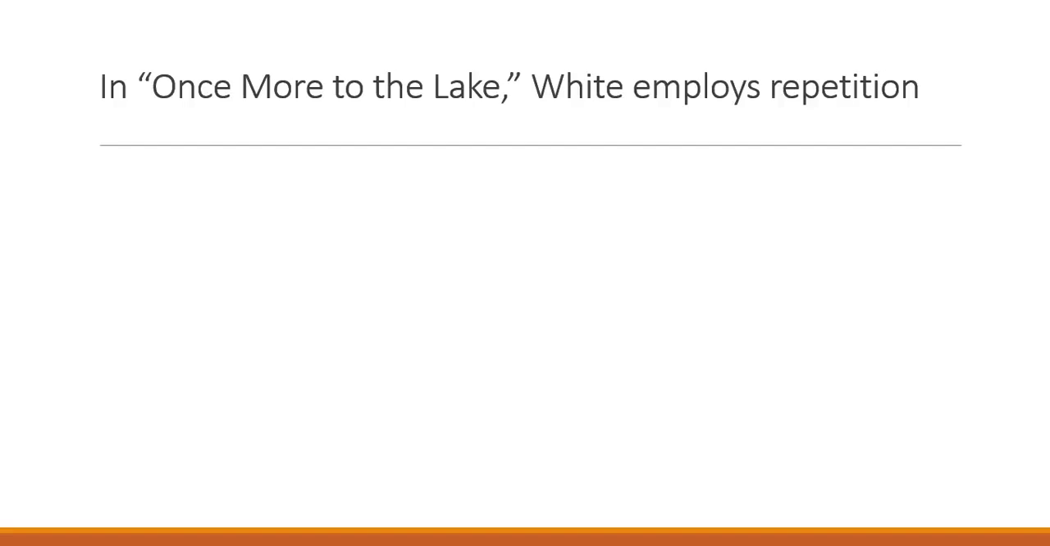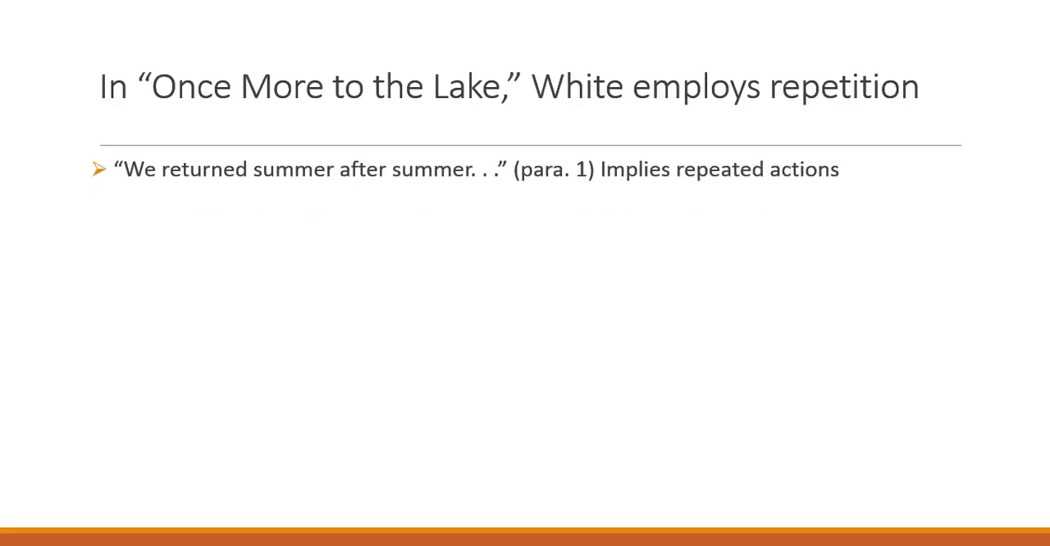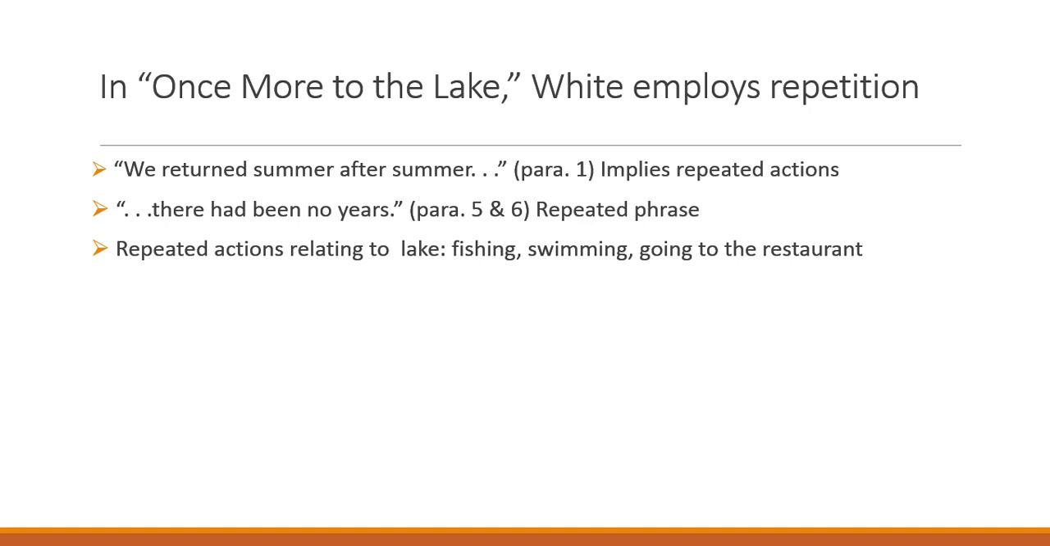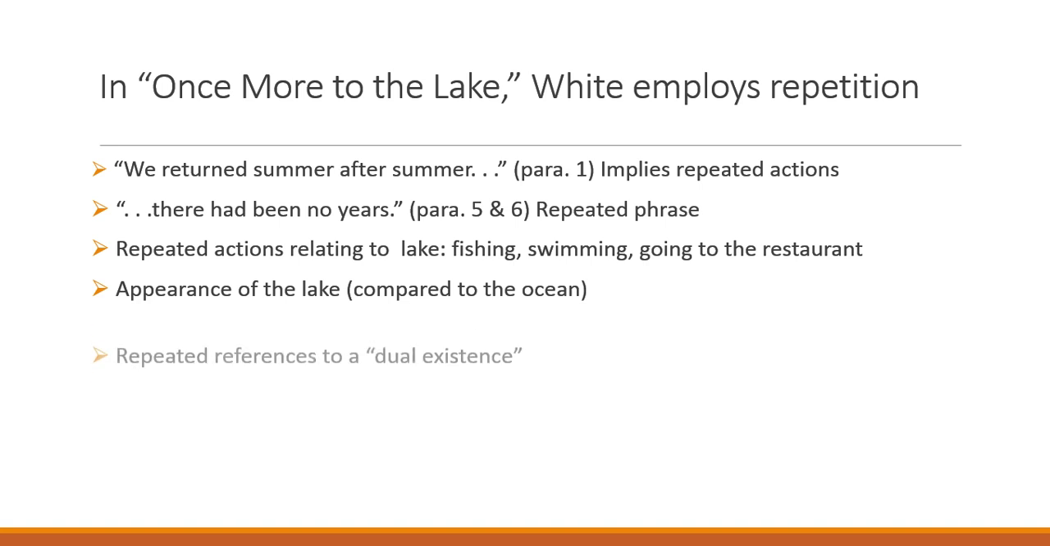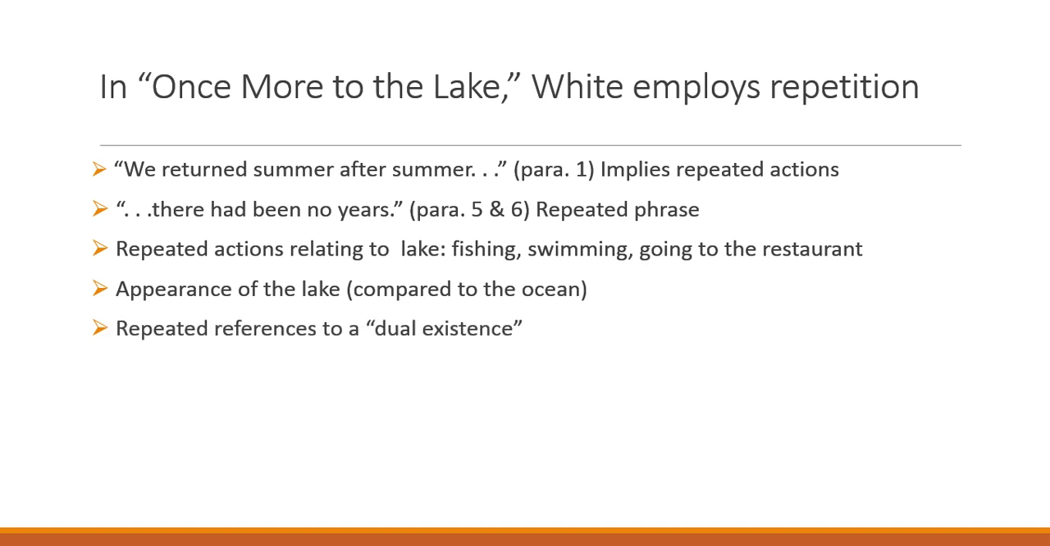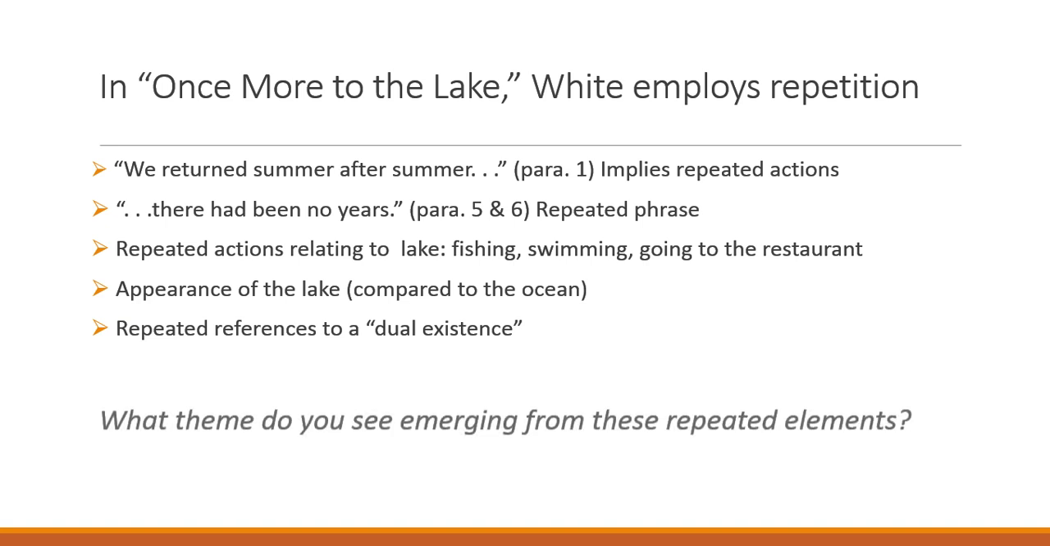In Once More to the Lake, White employs repetition. We return summer after summer implies repeated actions. There had been no years, a repeated phrase in paragraphs 5 and 6. There are repeated actions relating to the lake. The appearance of the lake is compared to the ocean on several occasions. There are many references to a dual existence.